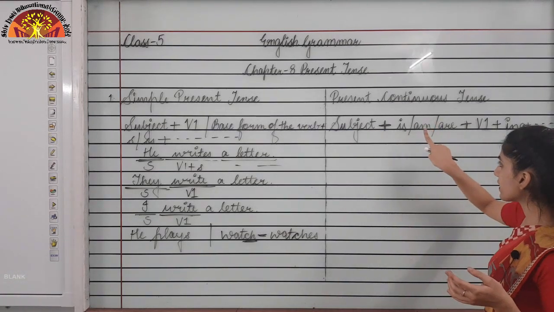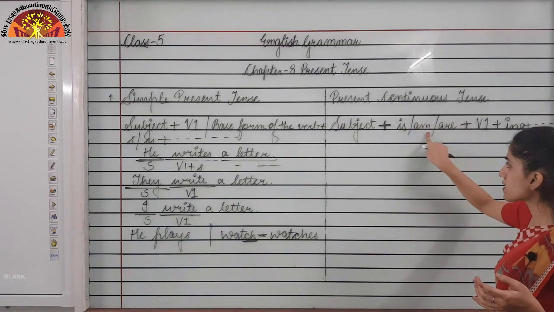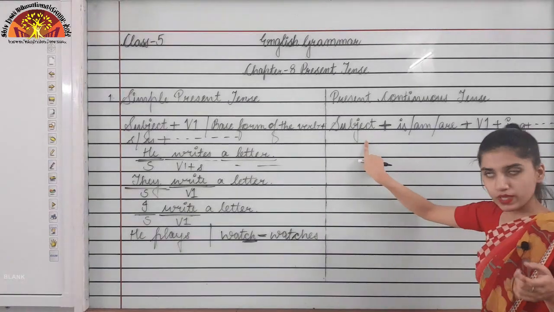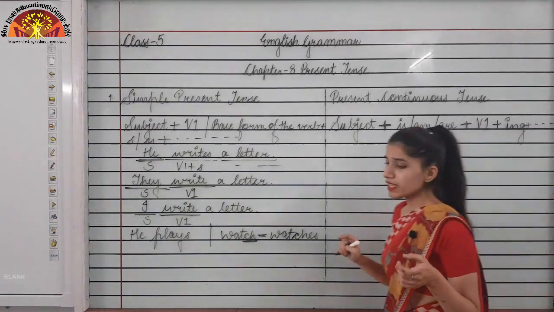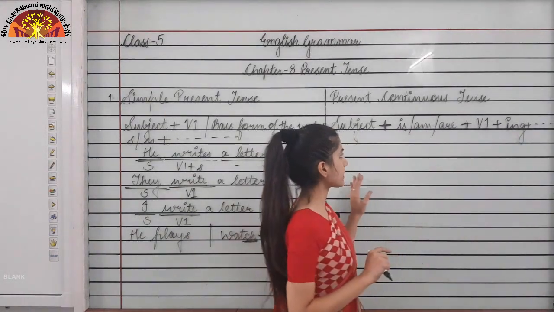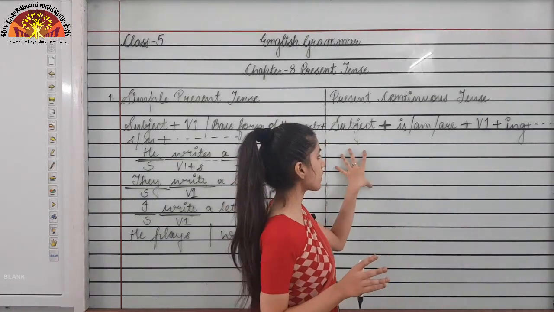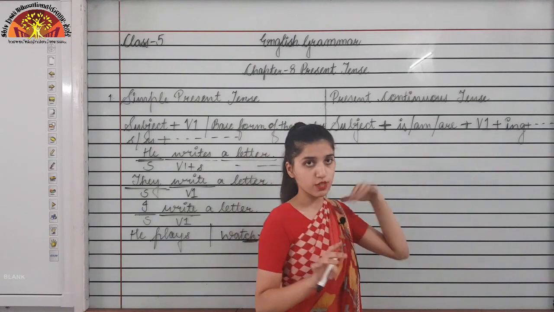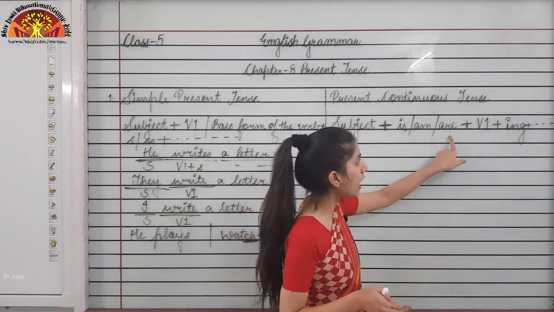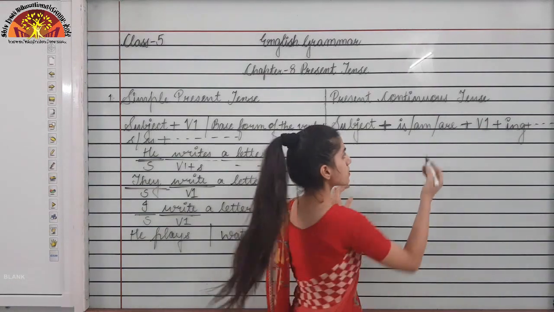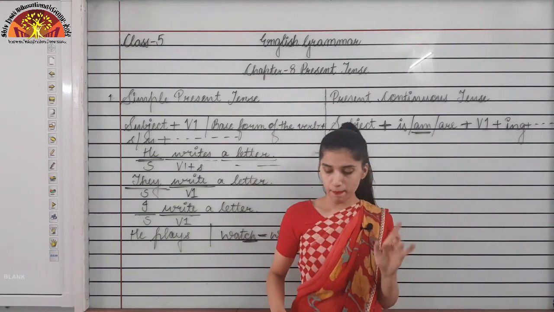Now whether we have to use is, whether we have to use am, whether we have to use are, depends on the subject. Now if I say the subject is singular, so with the singular subject I will use is, with the plural subject I will use are, and with I we always use am. Okay, just remember this thing.